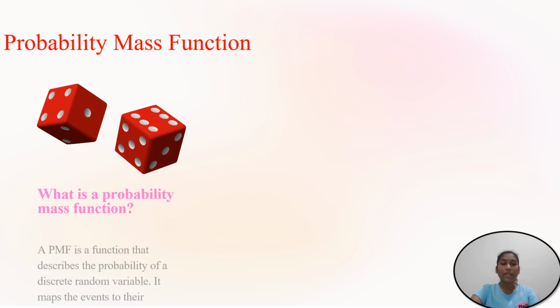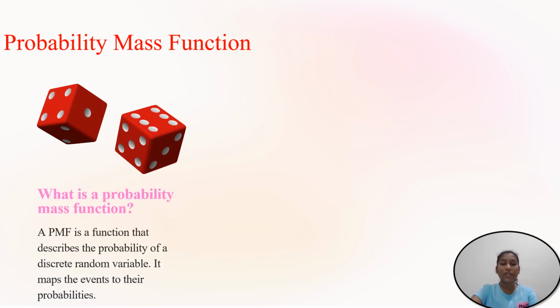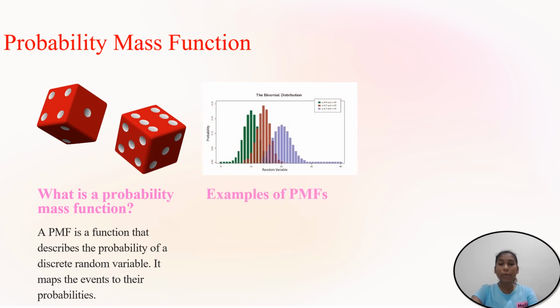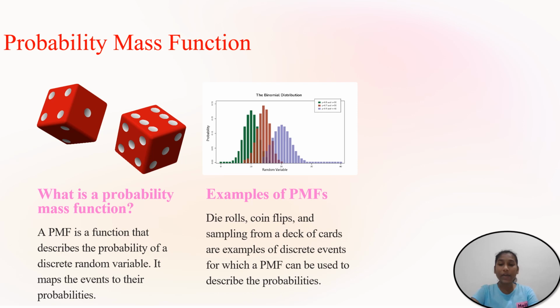What is probability mass function? A probability mass function is a function that describes the probability of a discrete random variable. It maps the events to their probabilities. Let us see the examples of probability mass function. Die rolls, coin flips, and sampling from a deck of cards are daily life examples of discrete events for which a probability mass function can be used to describe the probabilities.